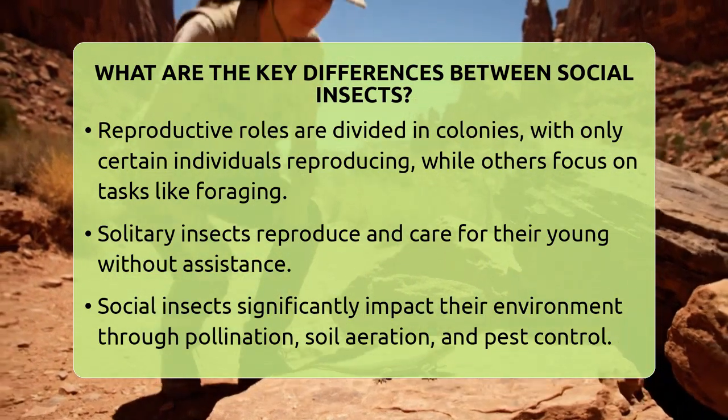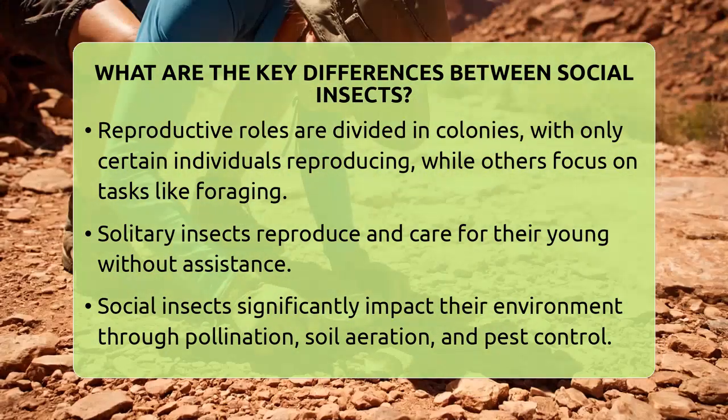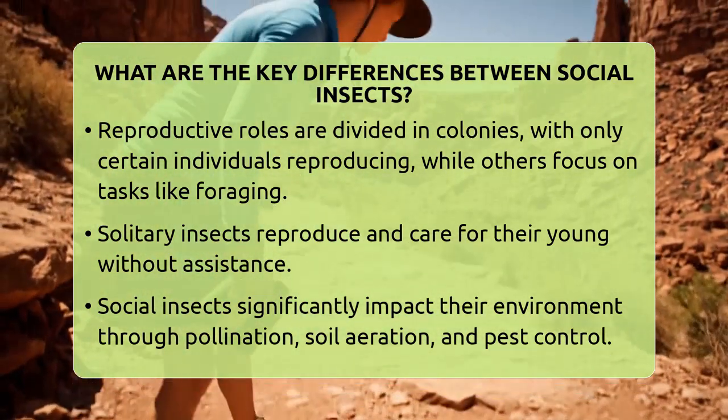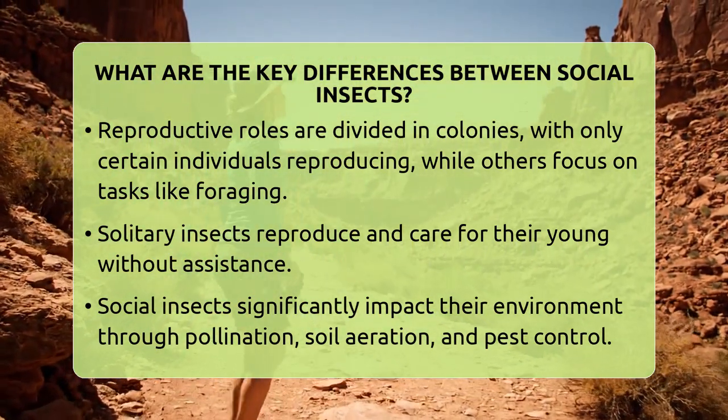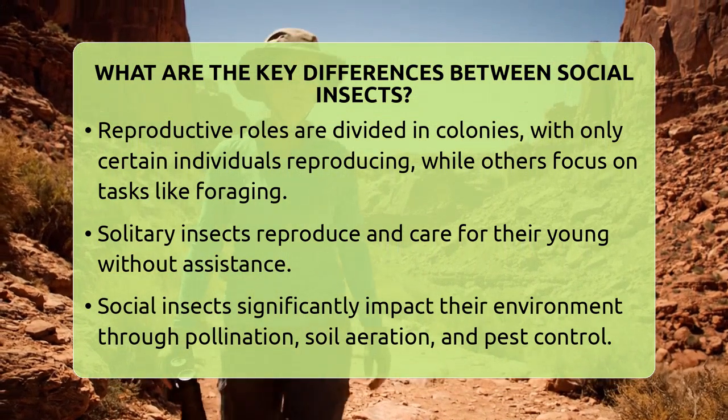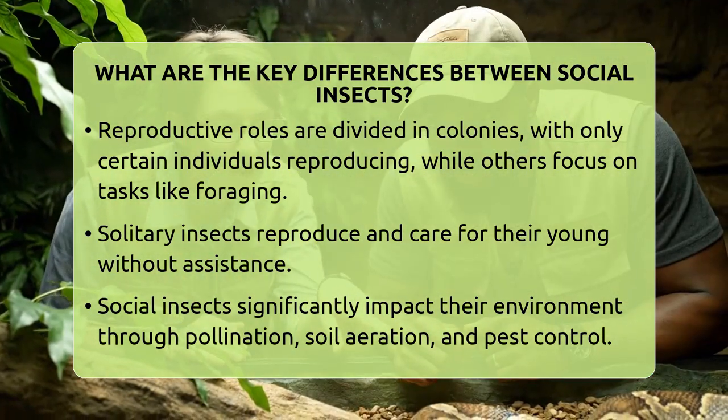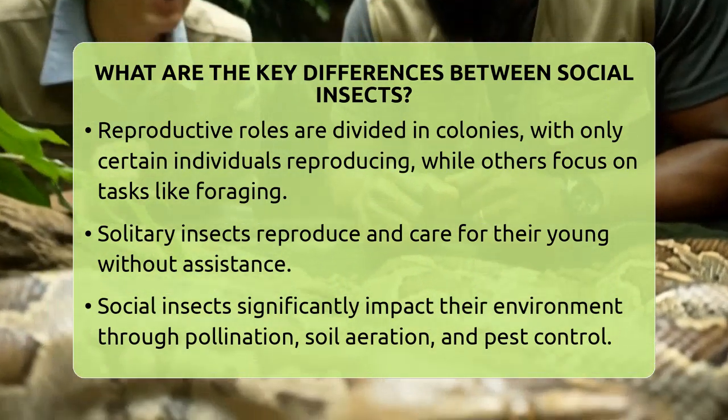The division of reproductive labor is also key. In a colony, only certain individuals, like queens or kings, reproduce. The rest focus on tasks like foraging or defending the nest. Solitary insects reproduce and care for their young without help.